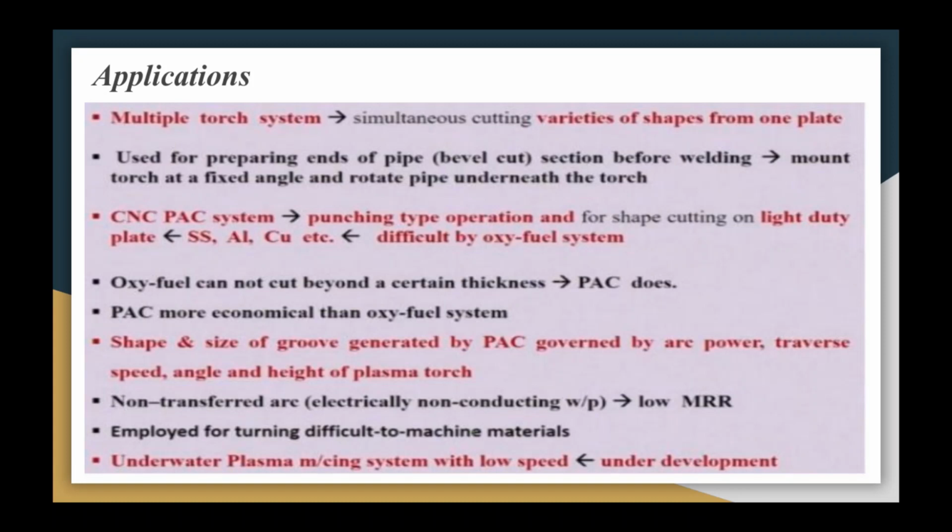Plasma torch is mounted tangentially at about 30 degrees to the workpiece. Attempts are being made to develop a successful underwater plasma machining system, although it is associated with low speed. So these are some applications of plasma arc.